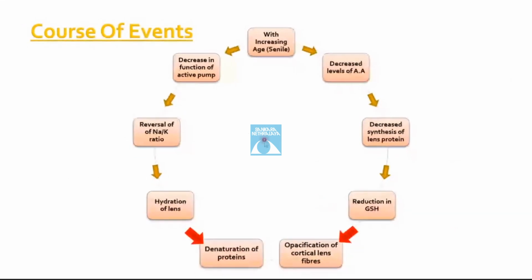Now, if we want to summarize the events in old age, with old age there is a decrease in the function of the active pump. Because of that, there is a reversal of the sodium-potassium ratio, which leads to hydration of the lens, and finally denaturation of the proteins. Also, with increasing age, there is a decreased level of amino acids, which leads to decreased synthesis of lens proteins. And finally, there is a reduction in reduced glutathione, which leads to opacification of the cortical fibers.